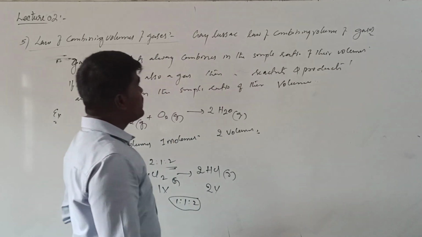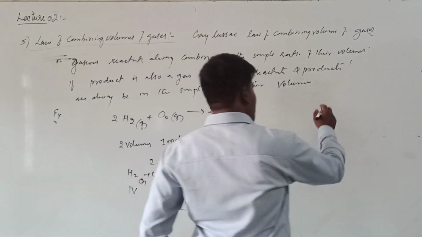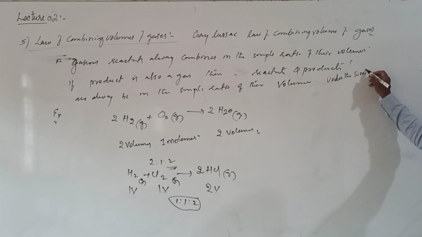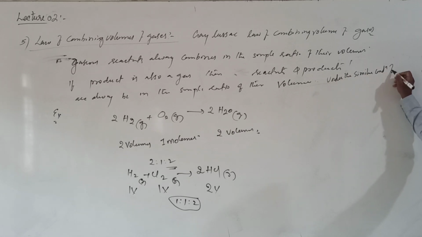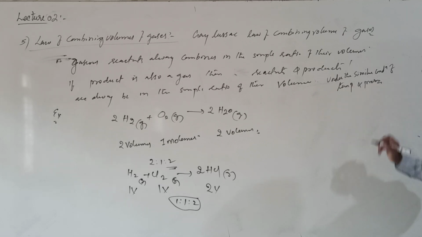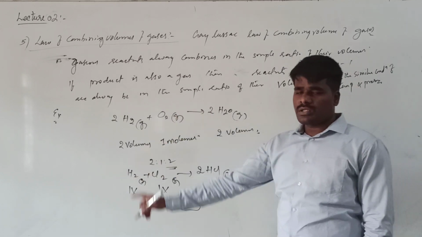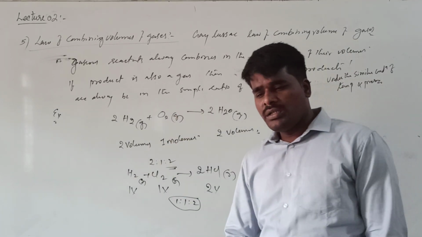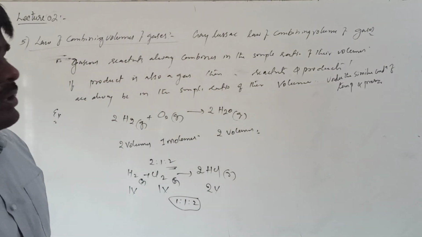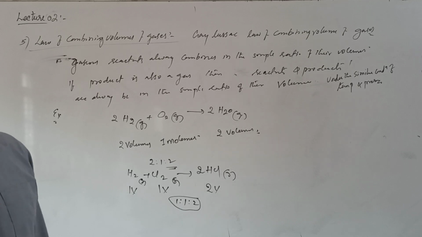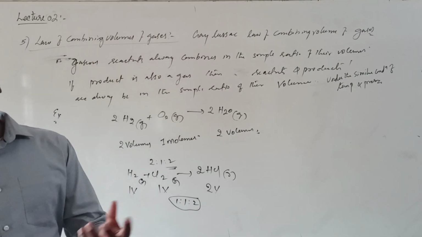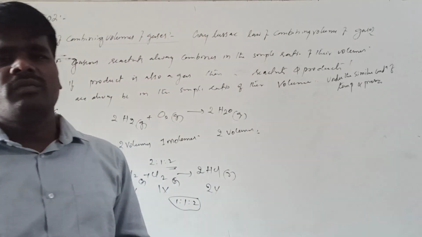One more important thing is that this law is obeyed under similar conditions of temperature and pressure. Pressure and temperature should be constant in order to follow the Gay-Lussac law. If either temperature or pressure is varied, this law does not hold good. This law is applicable when temperature and pressure are fixed. If temperature and pressure are changed, what happens? Volume changes. Volume increases with increase in temperature and volume decreases with increase in pressure.